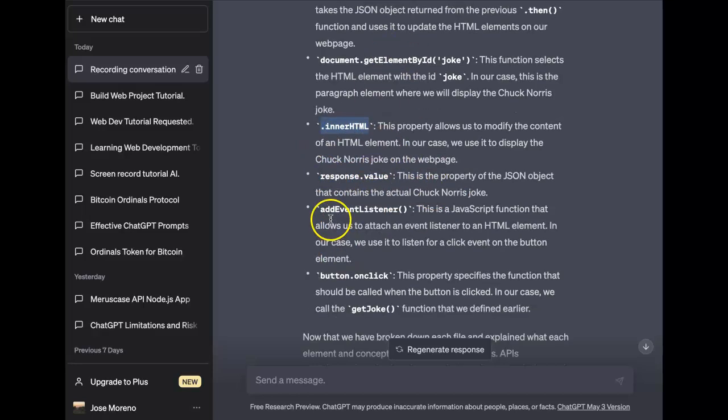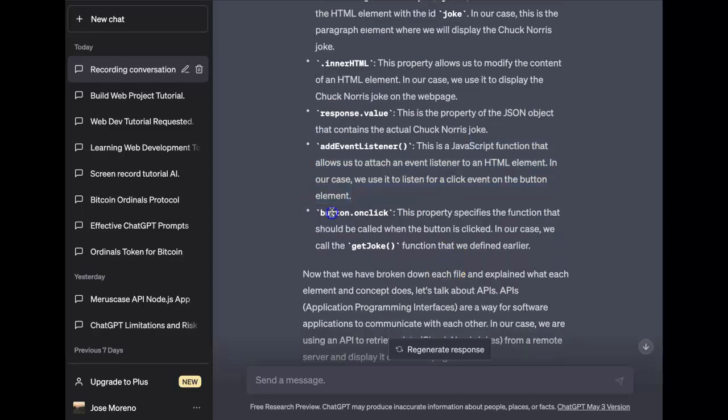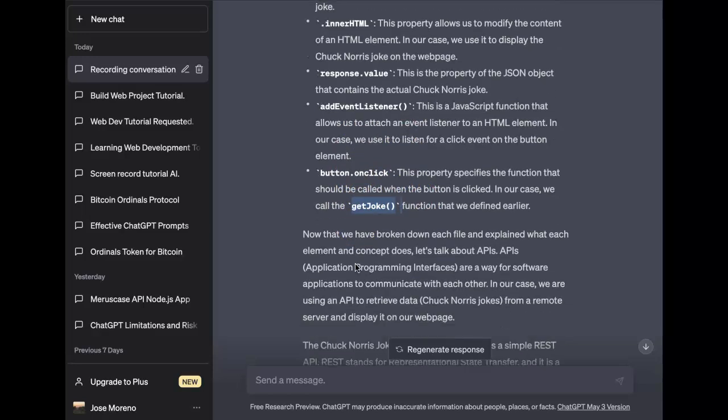The addEventListener, this is going to be listening for the click event of the button. onclick, this property specifies the function that should be called when the button is clicked. In this case, getJoke. When the button is clicked, run getJoke. getJoke runs the fetch. Fetch is retrieved and inserted into the HTML page.